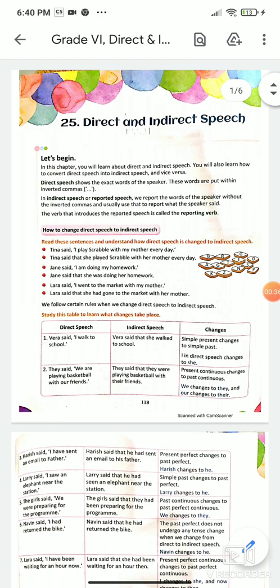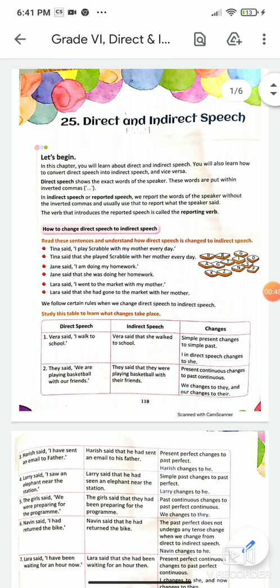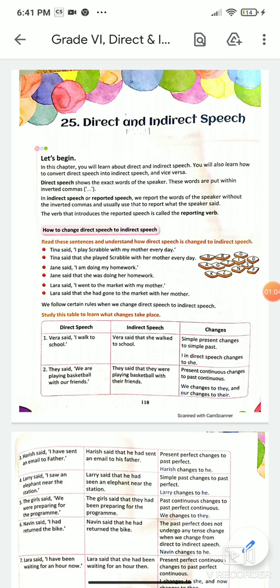And what is indirect speech? When the second person reports what the first person had said to the third person is indirect speech. For example, I am the teacher, right? And what I'm saying, Medha said, it will be put in inverted commas. Medha said, the teacher said, bring your books.